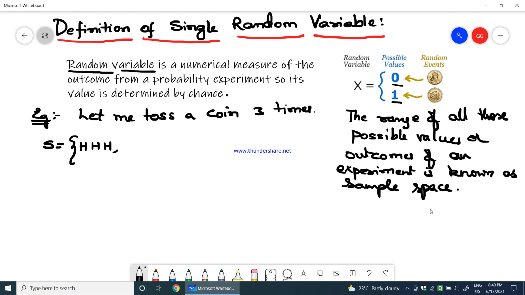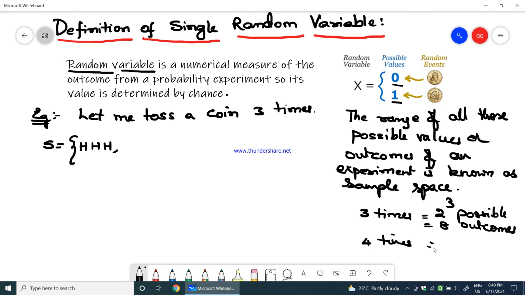So it is something where, when you toss a coin 3 times, the possible outcomes will be 2 power 3, so you get 8 possible outcomes. Similarly, when you toss a coin 4 times, you get 2 power 4, which is 16 outcomes, and so on. Therefore I will be getting 8 possible outcomes here.